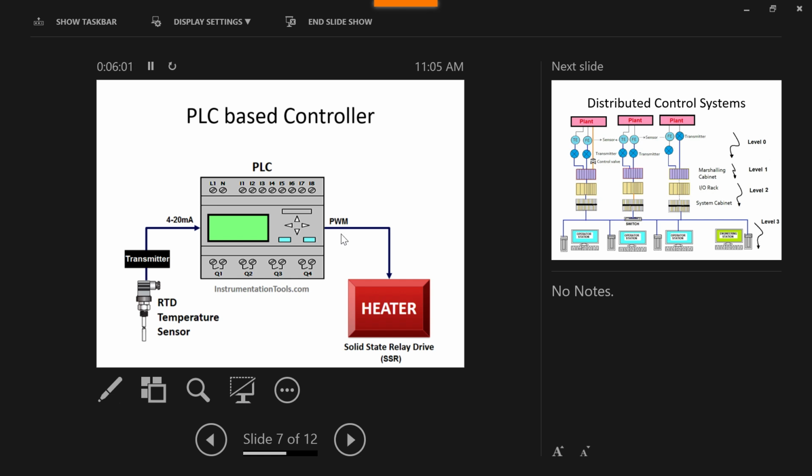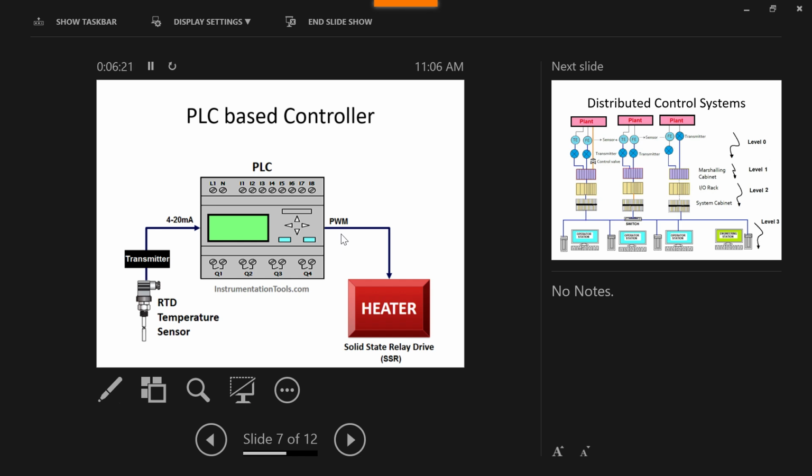In the PWM, basically, it is an analog output. So we are trying to change the voltage. For example, you might have seen at home, to control a ceiling fan we change the position of the regulator.